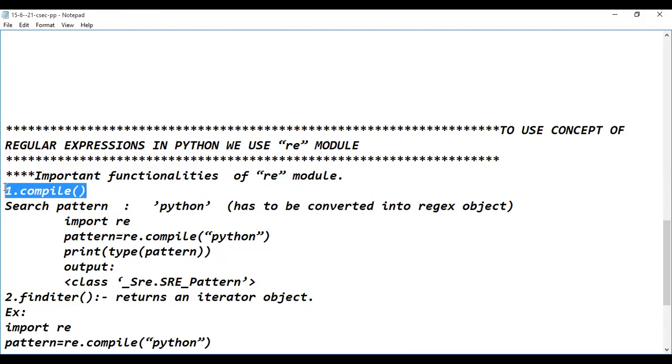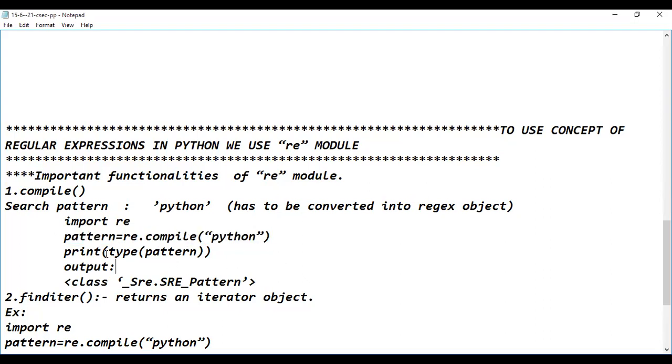As it is defined inside of re, the first step that has to be written by the programmer is the import statement. For consuming the members of this re module, I am writing import re, then re.compile. What does it return? It returns a search pattern. The pattern object will be created automatically when the compile method is executed, and it is captured into the pattern variable. You can use any variable here to capture the pattern object returned by the compile method.